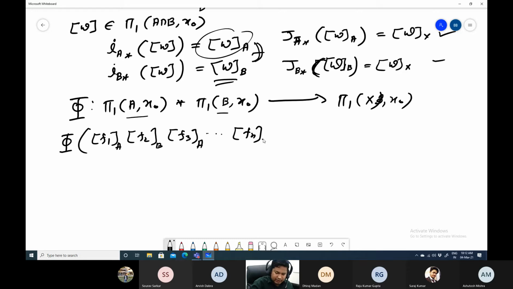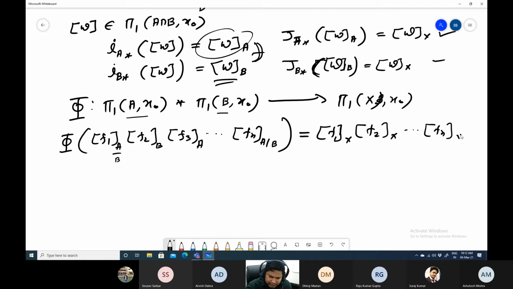We don't know if it starts with A or B. It can start with A this way, or it can also start with B. That does not matter, right? So these are the elements of this. We know that it is a finite kind of word, and then we will say that it goes to f1(x), f2(x), up to fn(x).